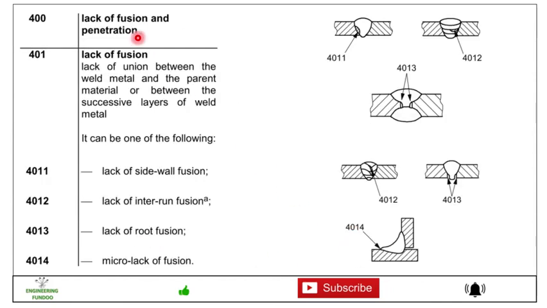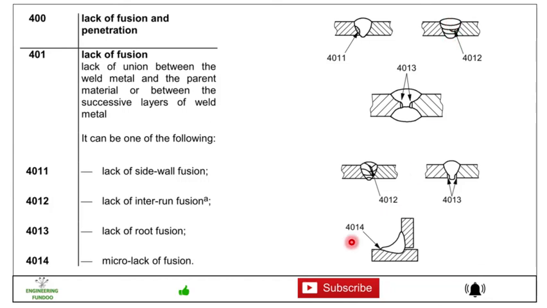Then we have 400 lack of fusion and penetration. In 400 we have 401 lack of fusion, lack of union between the weld metal and the parent material or between the successive layers of the weld metal. So it can be 4011 lack of side wall fusion. Here you can see the side wall is not fused completely, that is indicated with 4011. Then lack of inter run fusion, 4012. Here you can see the inter run is not fused completely.